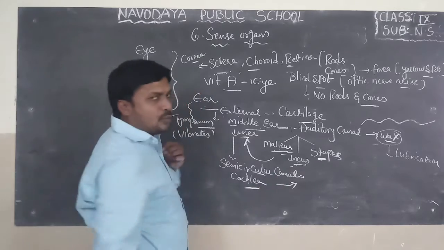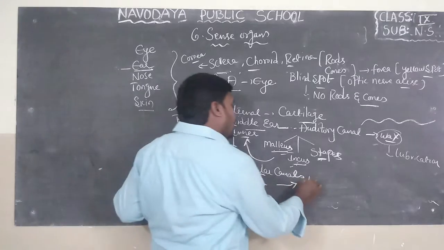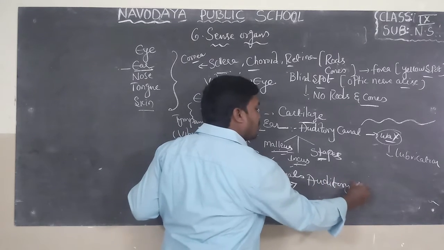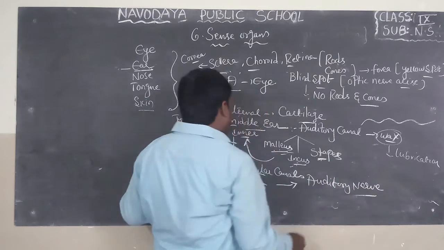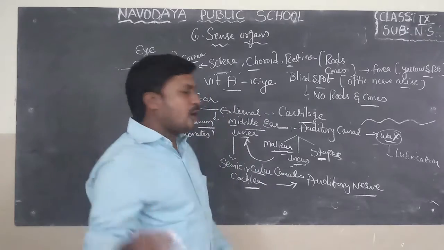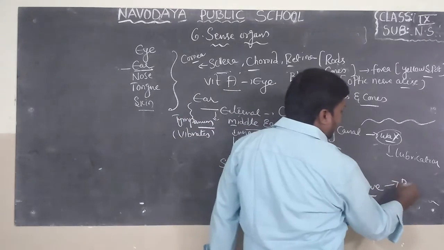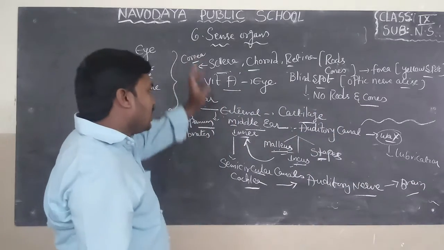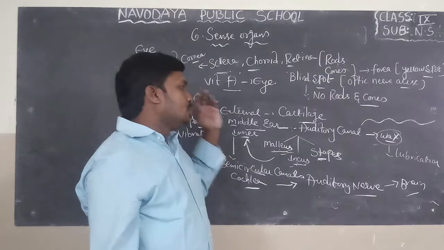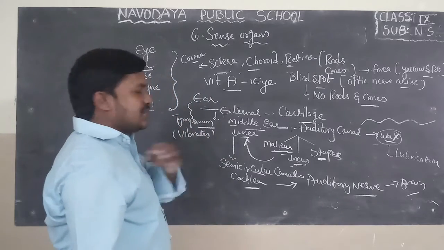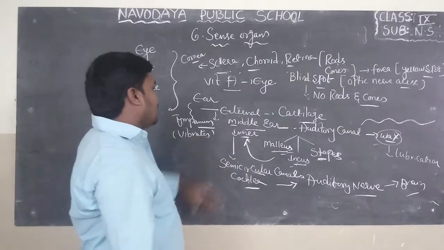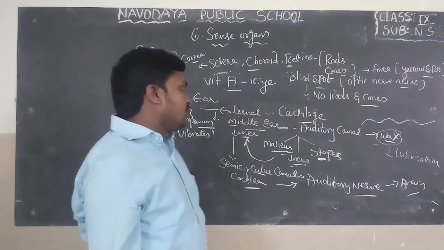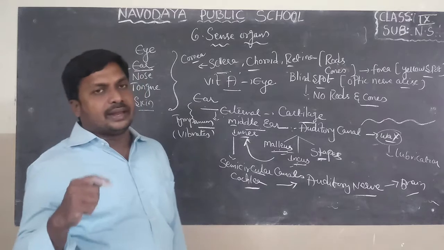From there onwards, we find a nerve known as the auditory nerve. The auditory nerve carries sound information in the form of waves to the brain. Afterwards, the brain processes the information. Like this, information is passed to the brain from the external ear. So these are the three parts: external ear, middle ear and inner ear.